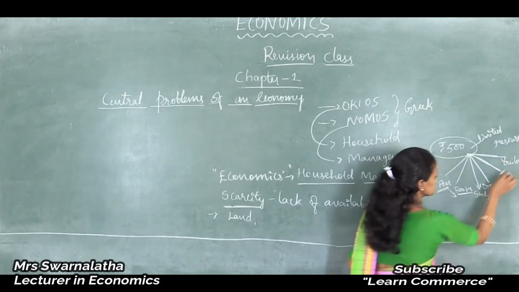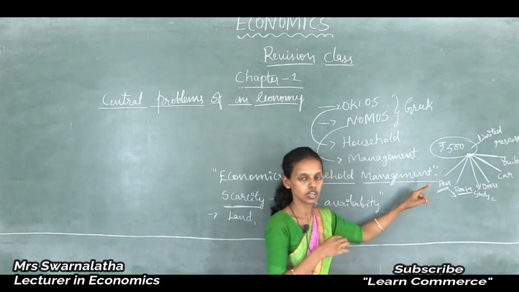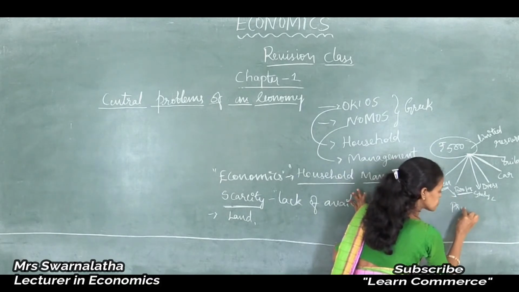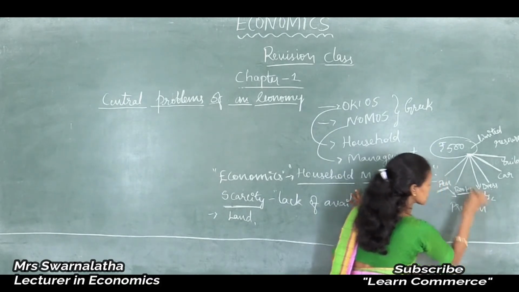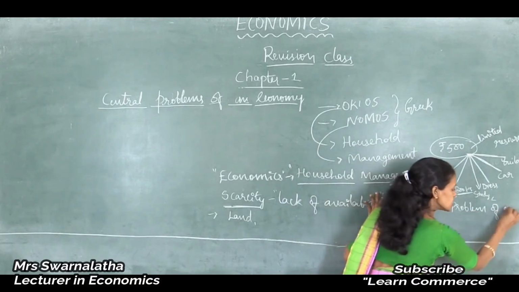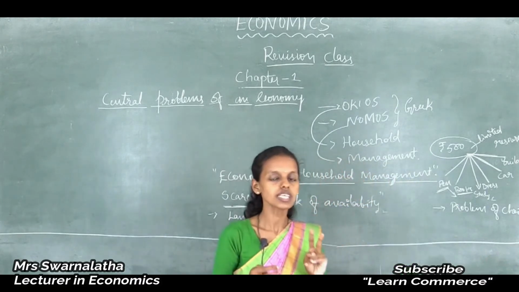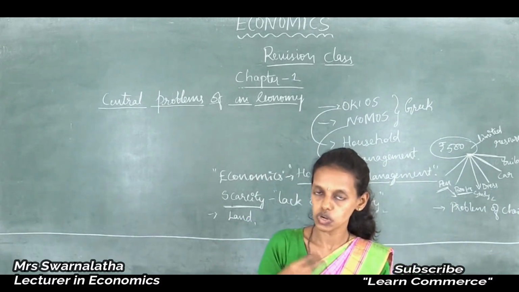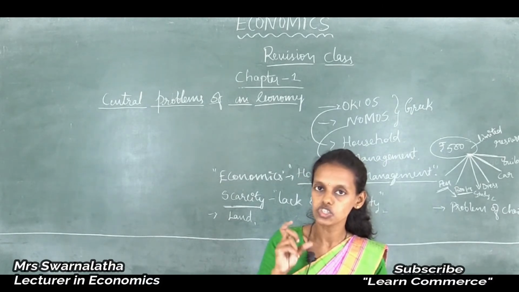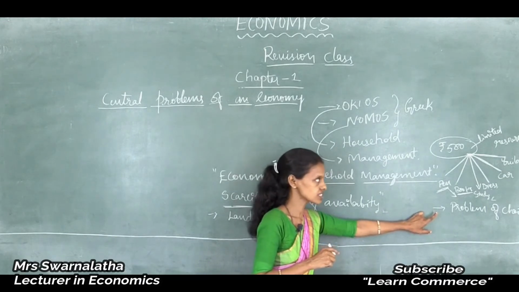The different choices in front of you in the economy are said to be the problem of choice. Here the problem arises because the scarce resource, you have only 500 rupees in your hand, thus the problem of choice arises. A question may come for 2 marks: Why does the problem of choice arise? The problem of choice arises in the economy due to limited resources and unlimited wants.